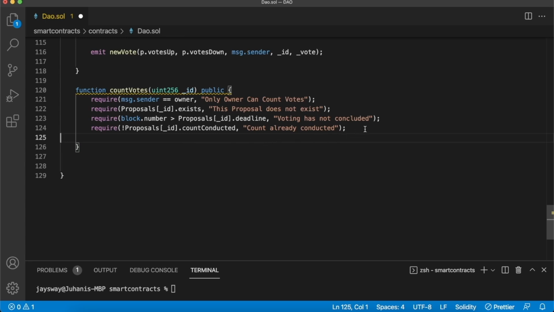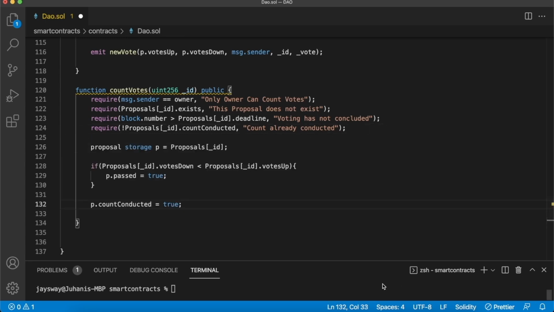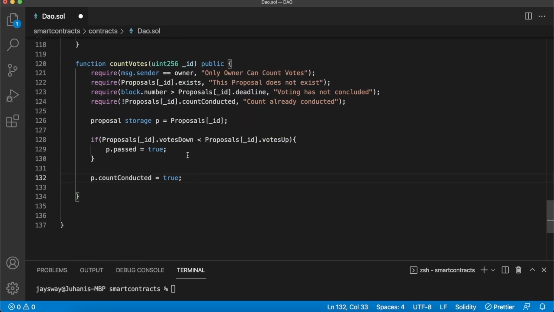Now for the functionality, very similar to our voting, we just get an instance from our mapping of proposals of the proposal we're trying to count, and then we check if the votes down is less than the votes up.